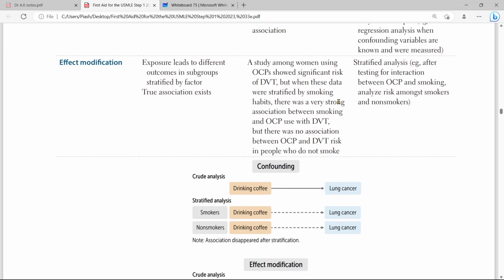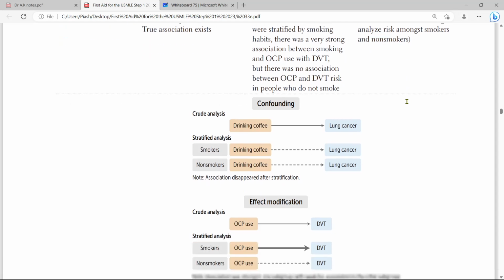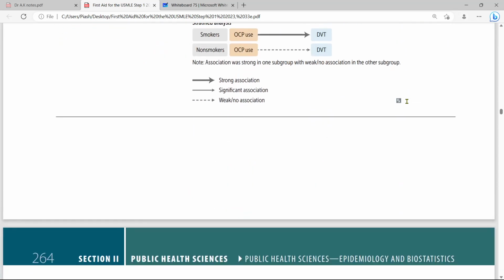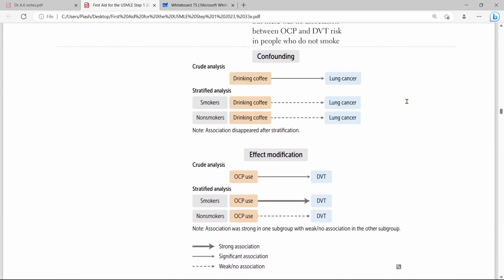So stratified analysis, after testing the interaction between OCP and smoking, analyzes the risk among the smokers and the non-smokers. This is effect modification, and that is all about the bias. Hope you enjoy.